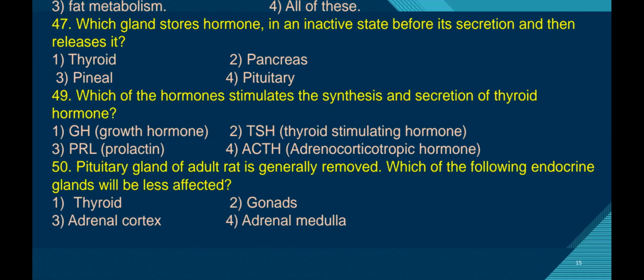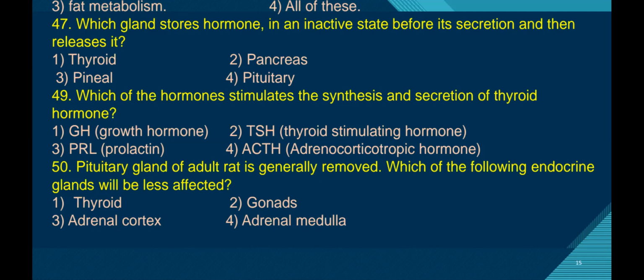Next, gonads, testes and ovaries. Here the hormones, gonadotropins like FSH and LH, regulate secretion of testosterone and estrogen from the gonads, in case of male testes and female ovaries. So the endocrine function of gonads is also under the control of the pituitary gland.